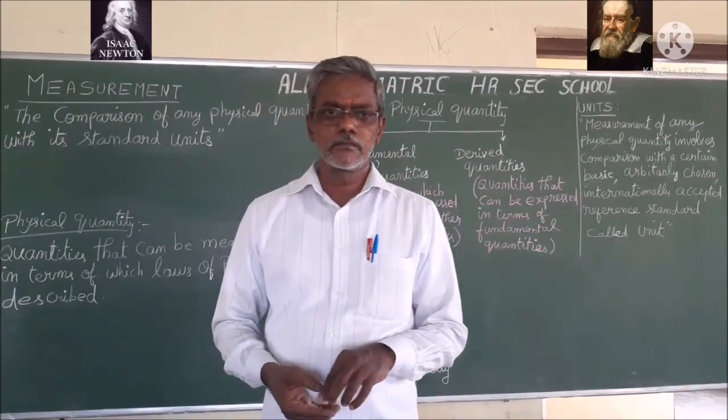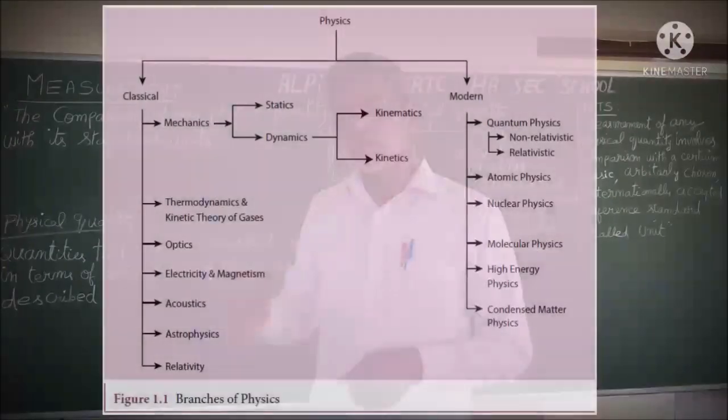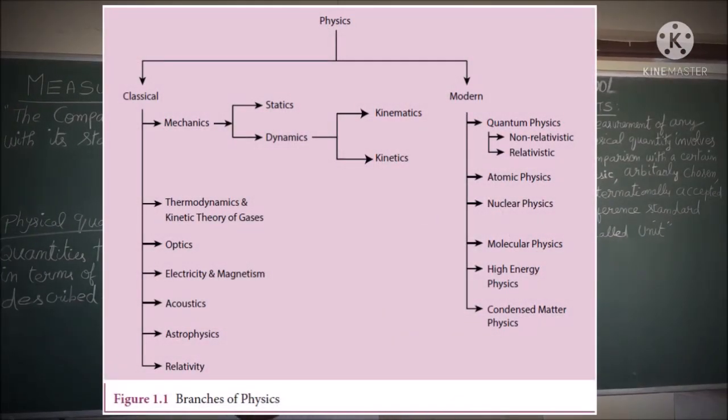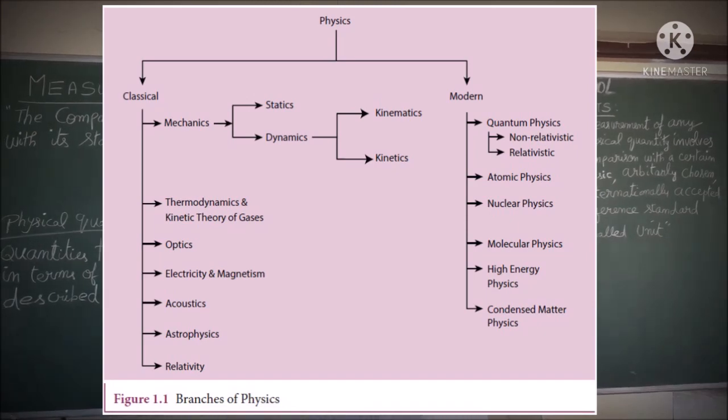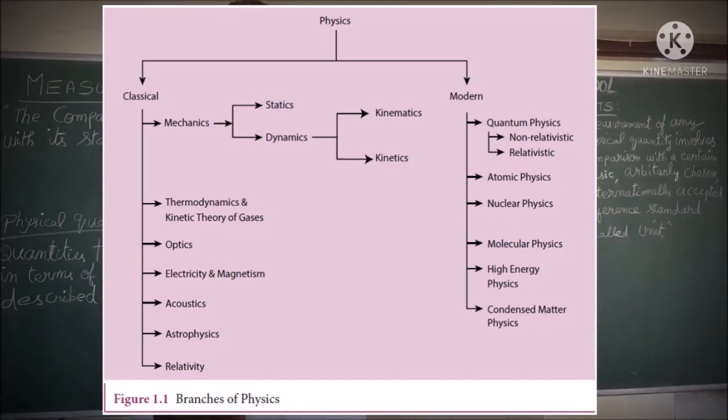Then you studied the branches of physics. There are two branches of physics. One is classical physics, the second one is modern physics. Classical physics covers mechanics, thermodynamics and kinetic theory of gases, optics, electricity and magnetism, acoustics, astrophysics, and relativity. In modern physics, we have studied quantum physics, atomic physics, molecular physics, nuclear physics, energy physics, and condensed matter physics.